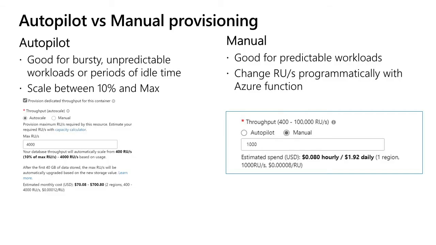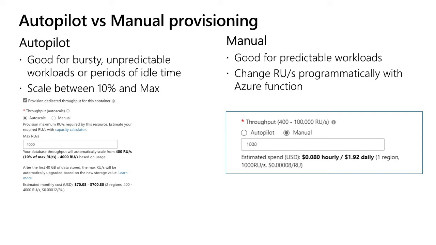So let's see how we can configure RUs in Cosmos DB. As I showed in the demo, you can configure RUs either in an auto scale mode or a manual mode. In manual mode, you configure the number of RUs for your workload. It is good for predictable workloads. If you know your workload is very predictable, you can configure your RUs in manual mode, so that you know what the billing is going to be at the end of every month.